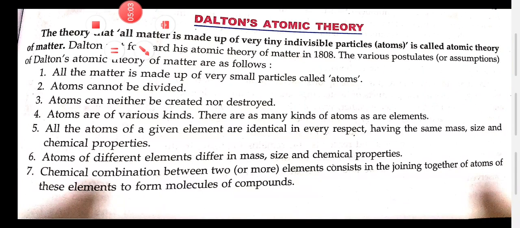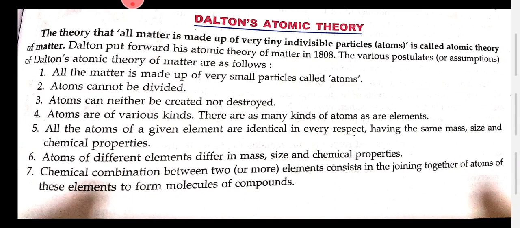So the first point is that all matter is made up of very small particles called atoms. Second one is that atoms cannot be divided. Third is atoms can neither be created nor destroyed. Now this third one, that atoms can neither be created nor be destroyed, is in accordance with the first law of combination, that is the law of conservation of mass, which talks about how atoms are the smallest indivisible particles, they cannot be created, cannot be destroyed during a reaction.